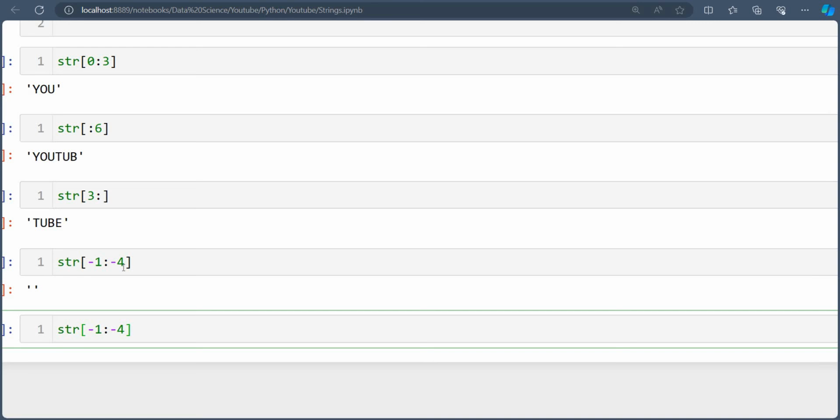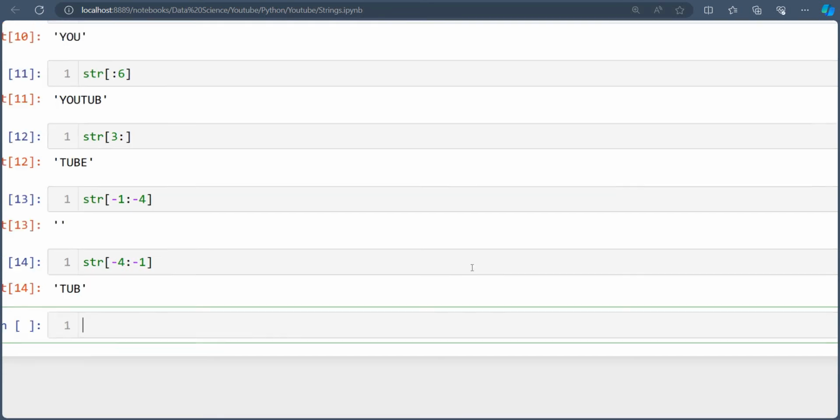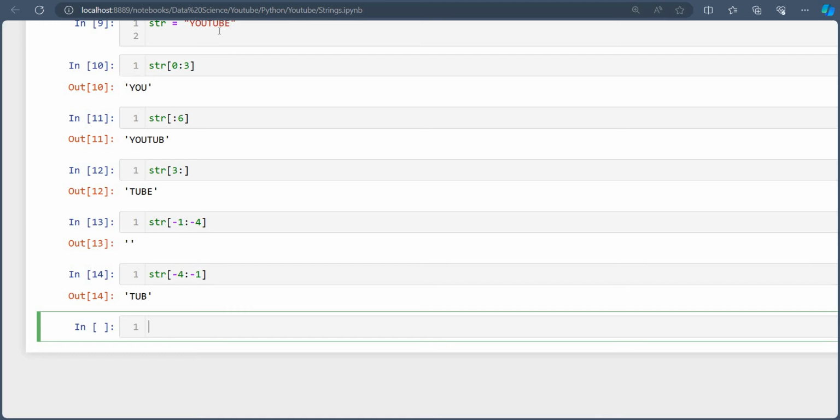I will let you know one more thing here in the indexing. So instead of -1 to -4, if we go for -4 to -1, see, here is your value.